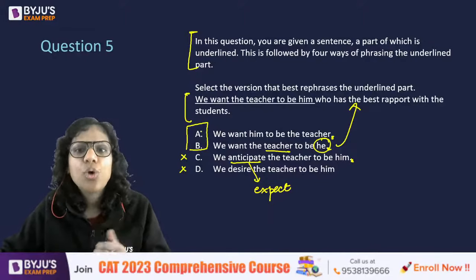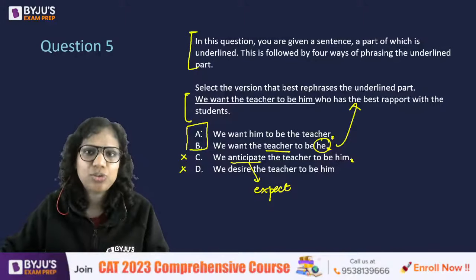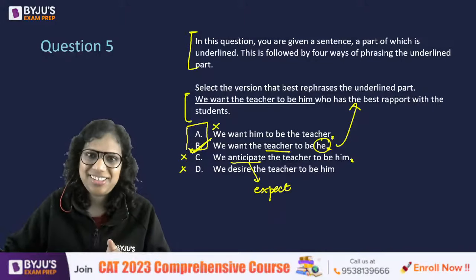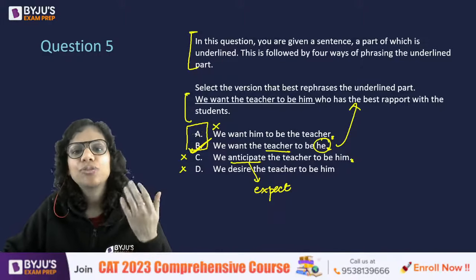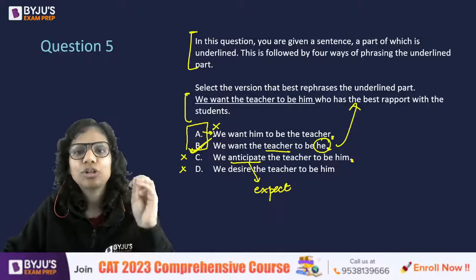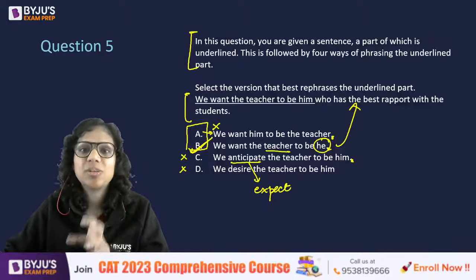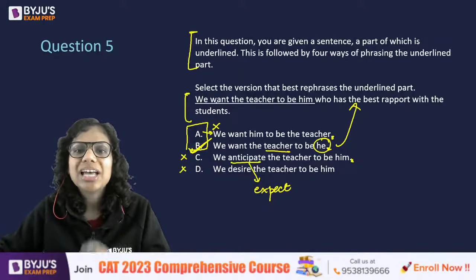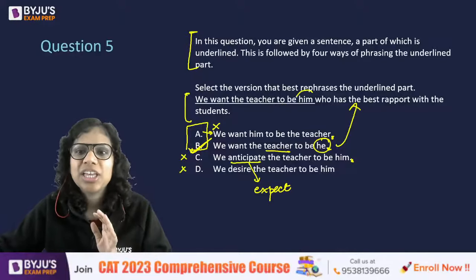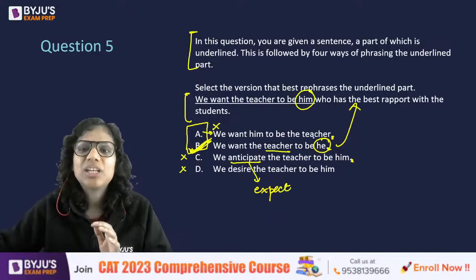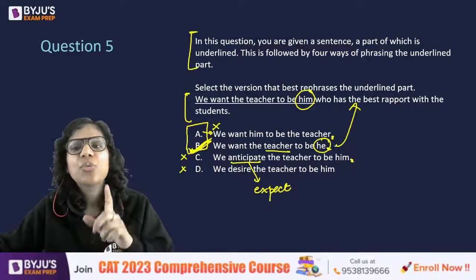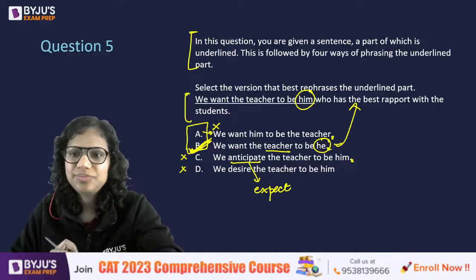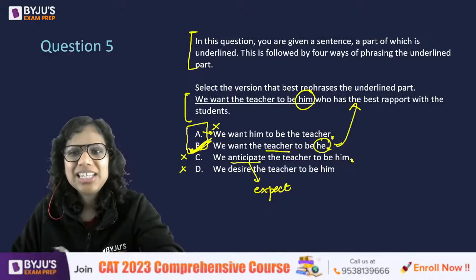Now, because I want to make minimum changes, as I told you, that is why I will go with B and not A. Right? I understand that on a lot of websites, at a lot of places where the memory-based paper for CMAT is given, A is the answer. But if I want to keep it as close to the original as possible, then it is B that is keeping it as close to the original as possible while making it grammatically correct. Hence, B. Make sense?